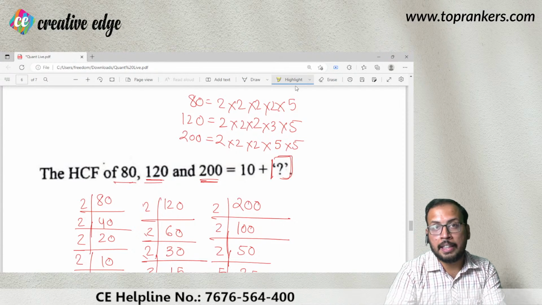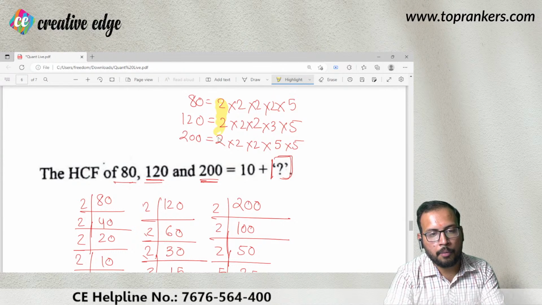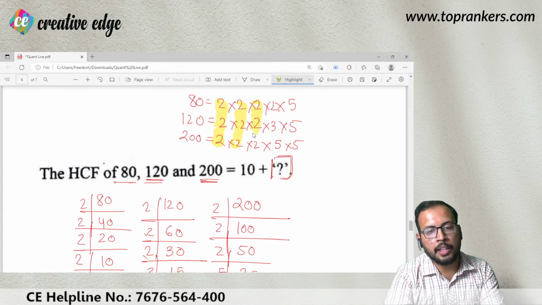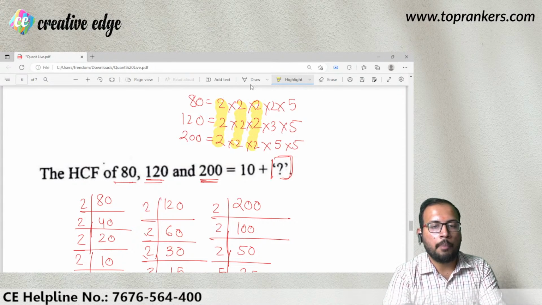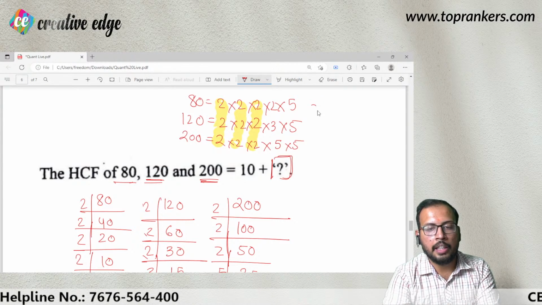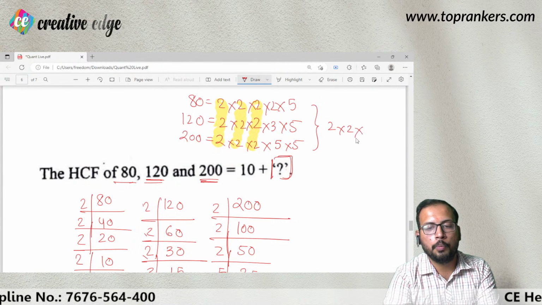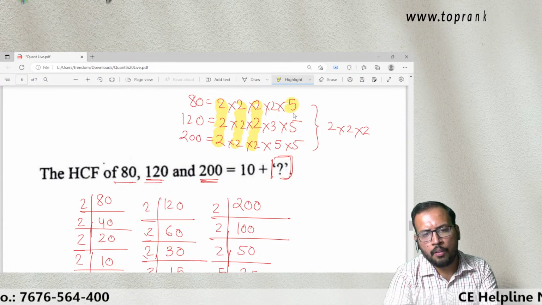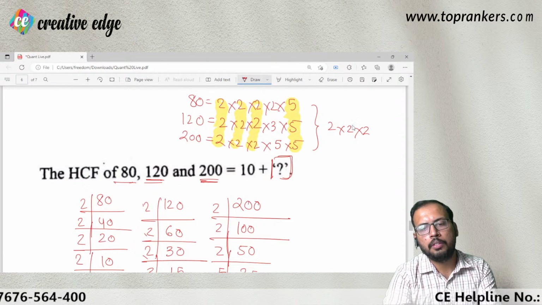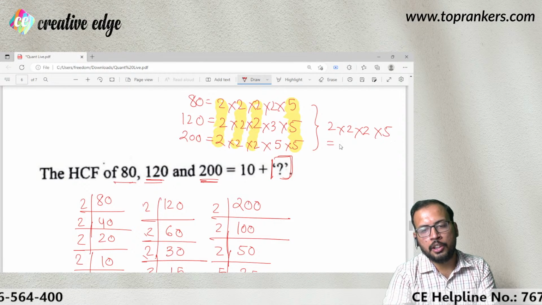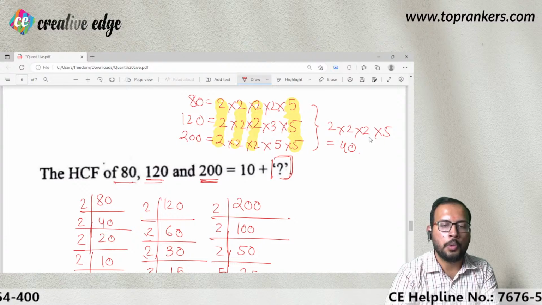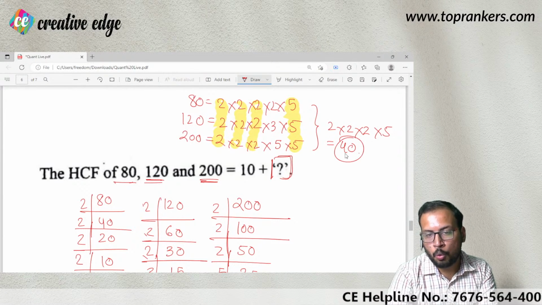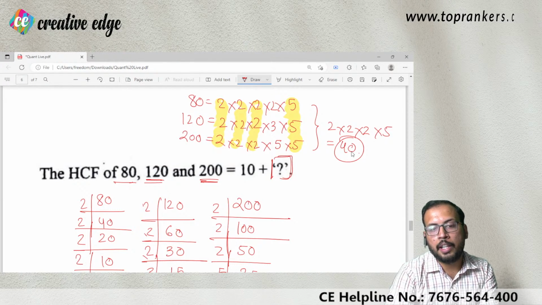तो आप देखेंगे HCF क्या आ रहा है. I have 2 once, I have 2 once again, I have 2 once again. तो यानी कि आपको कॉमन क्या मिला इन तीनों से? 2 into 2 into 2. Is it the only common term? Absolutely not. We have 5 as well. That is 2 into 2 into 2 into 5, which is going to be 40. तो 40 आपका यहाँ पर क्या है बच्चों? HCF है in this question.